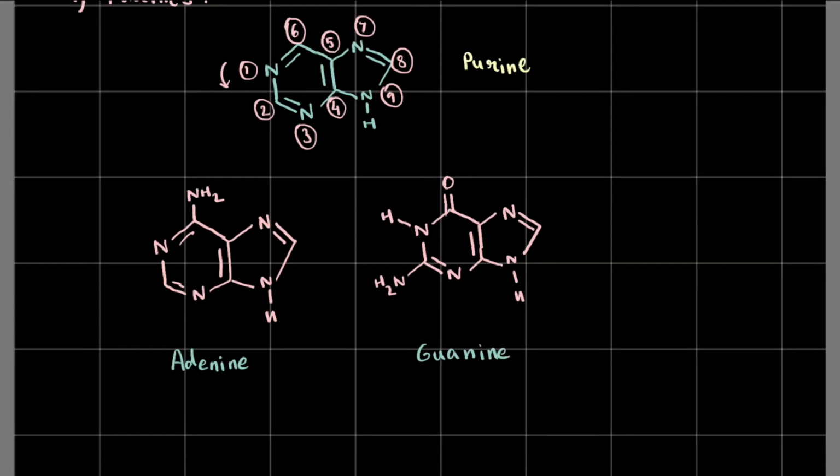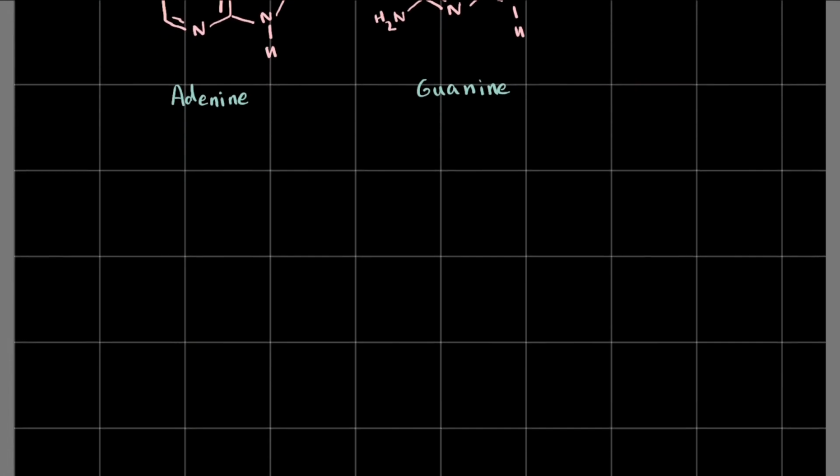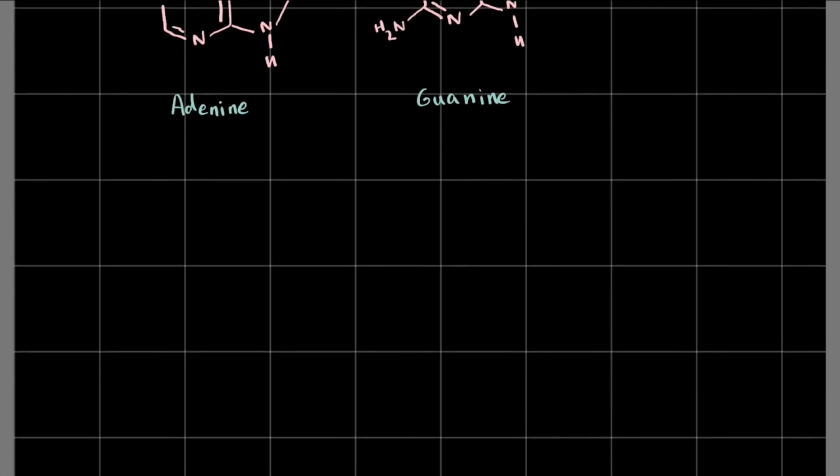Okay, so that is all about the purines part. I mean, not all about it, but all that's important considering our DNA discussion. And now we're going to proceed to the second category of nitrogenous bases, which are called pyrimidines. Pyrimidines kind of resembles the name of the Great Pyramids of Giza. I wonder if that was the intention behind the name.